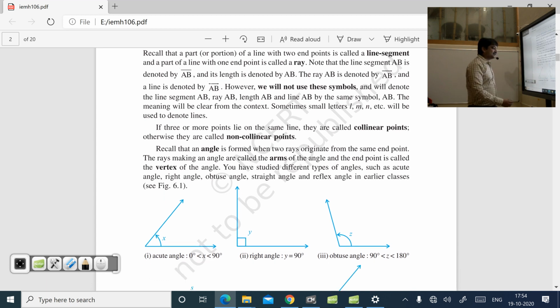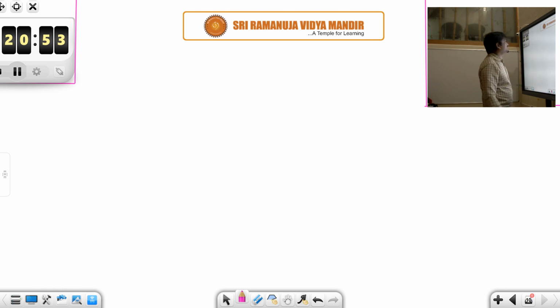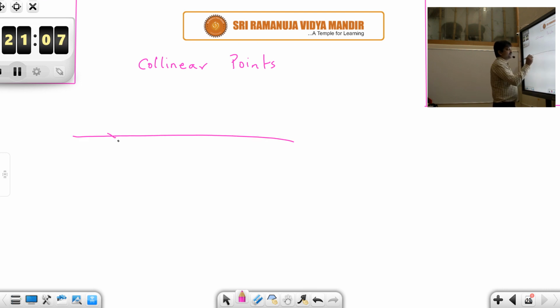Next we need to understand what is meant by collinear points and non-collinear points. Suppose you consider 3 points on any given straight line, you will say that all these 3 points are collinear.